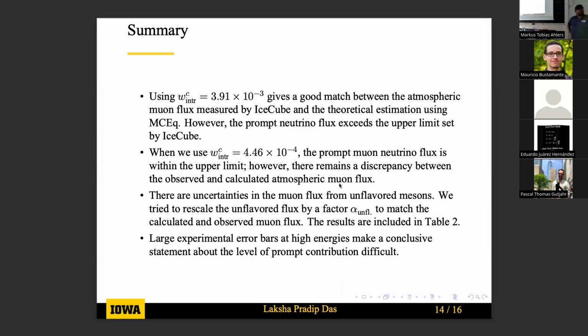Very quick question. The IceCube data on the muons, do you recall what year that was? It was 2016. Okay, so this is a quite old measurement. Yeah, quite old measurement.